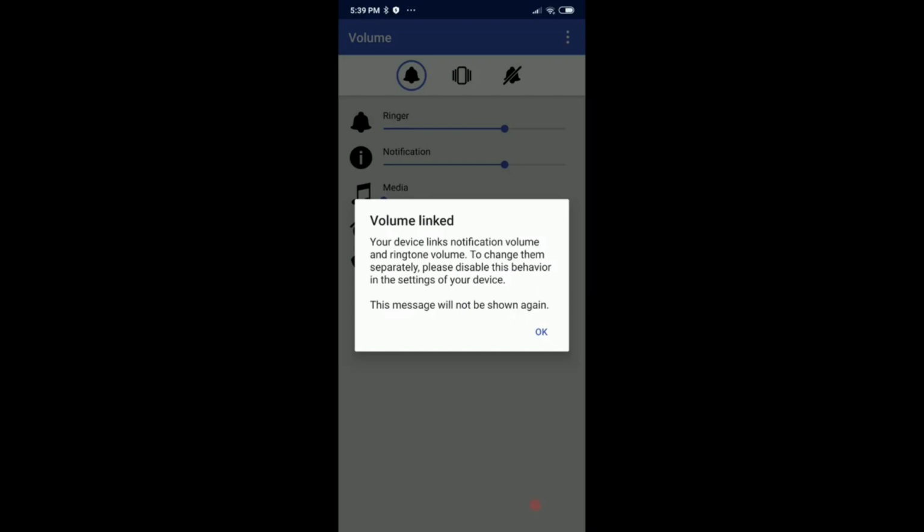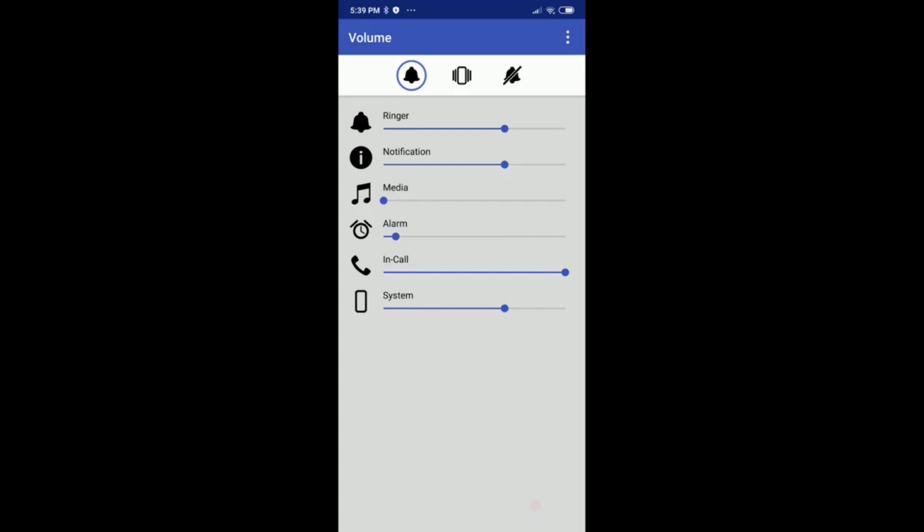But as you can see, there's an alert here saying volume linked to your device, links notification volume and ringtone volume. To change them separately, please disable this behavior in the setting of your device, and this message will not be shown again. But I cannot change this setting. This is not something which just comes from my device, which is a Xiaomi. This is Android, and I think there are not many manufacturers which have solved this issue.